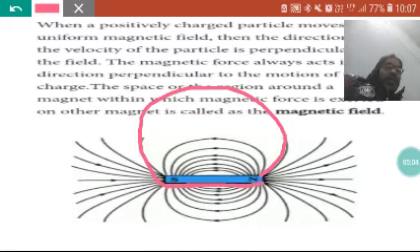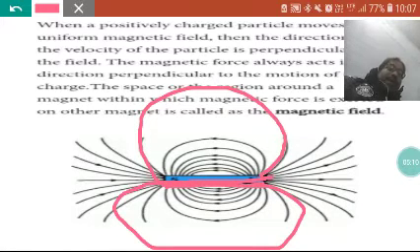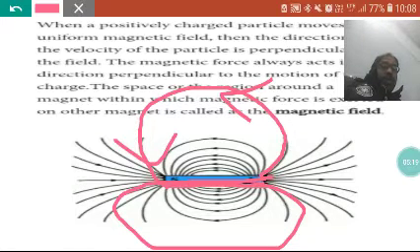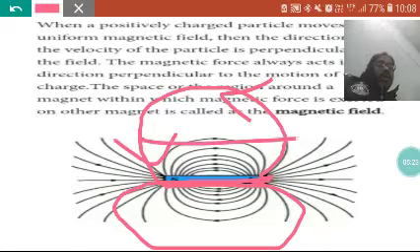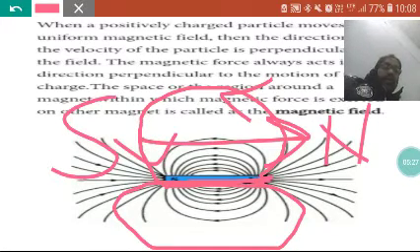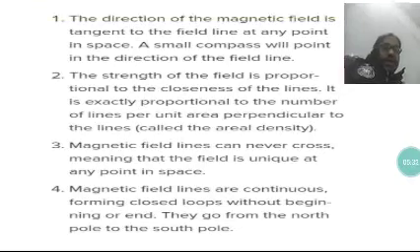On the lower side also they form a closed loop. From the north pole they emerge and terminate at the south pole, and inside the magnet they move from the south pole to the north pole. Clear? That's why they are continuous.